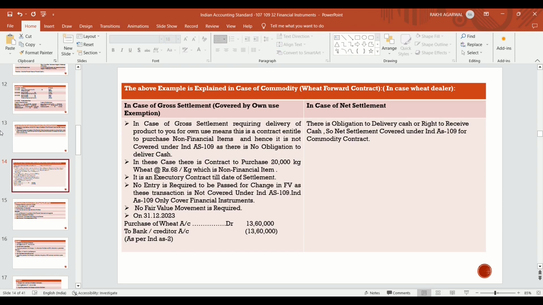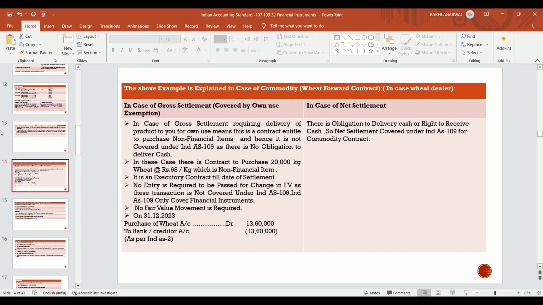So it becomes 13,60,000, and there is a movement of cash or creditor. Maybe the purchase is on credit basis, or may be paid fully. So the entry will be 13,60,000. It will be accounted as per Ind AS 2 as inventories.